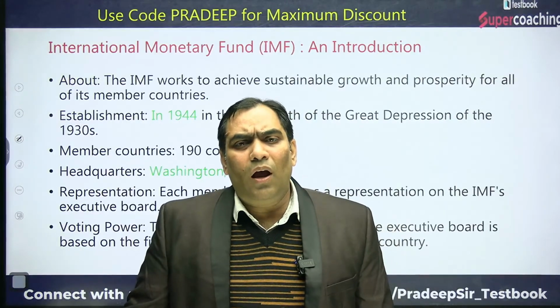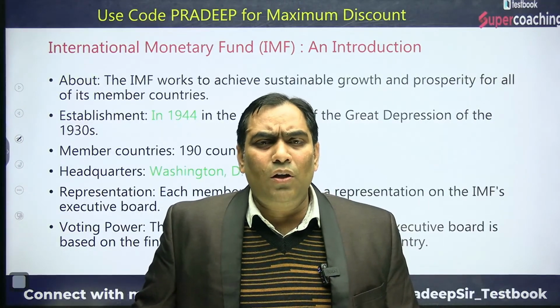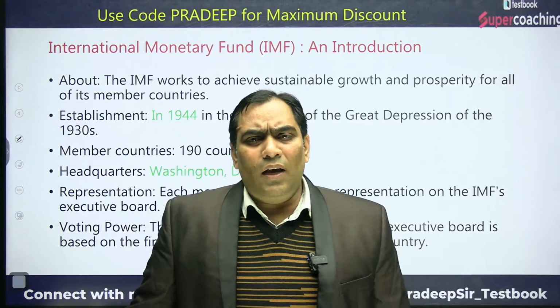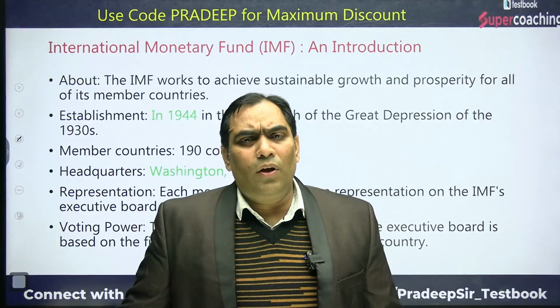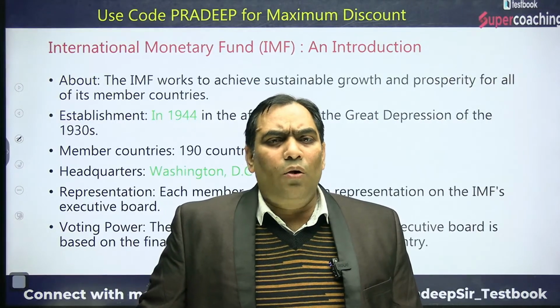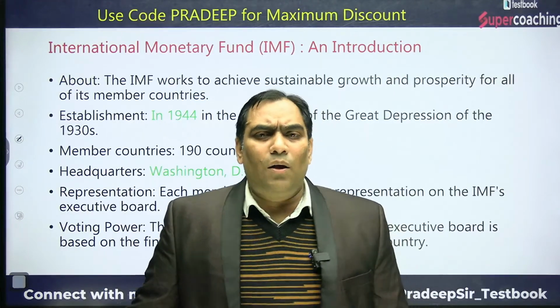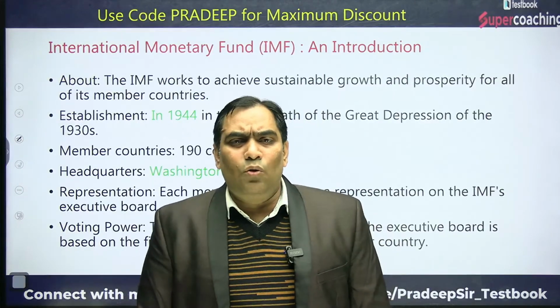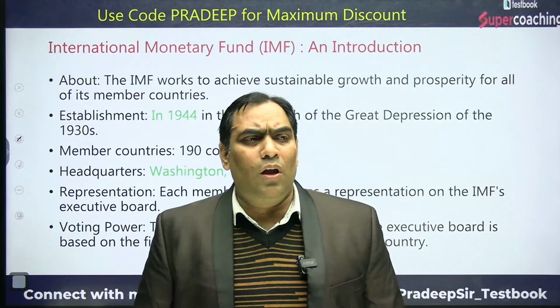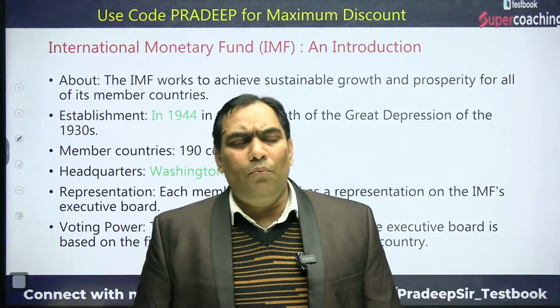So a need was felt for international financial institutions. That's why that conference was conducted in 1944 at Bretton Woods, and in that conference the world community at large decided to establish two international institutions, one of them was IMF and the other was World Bank.